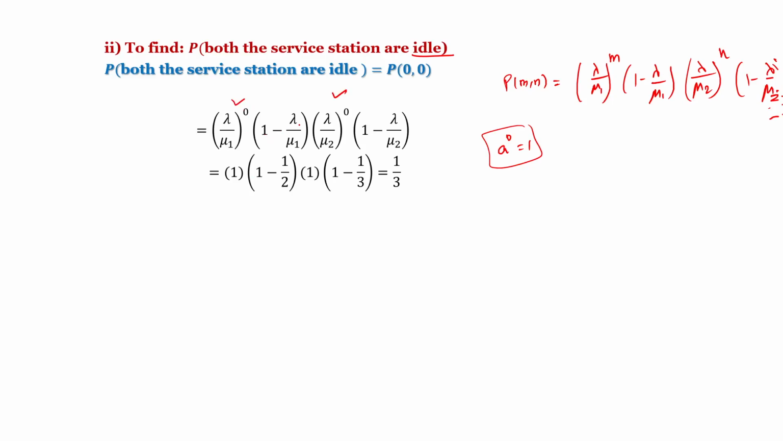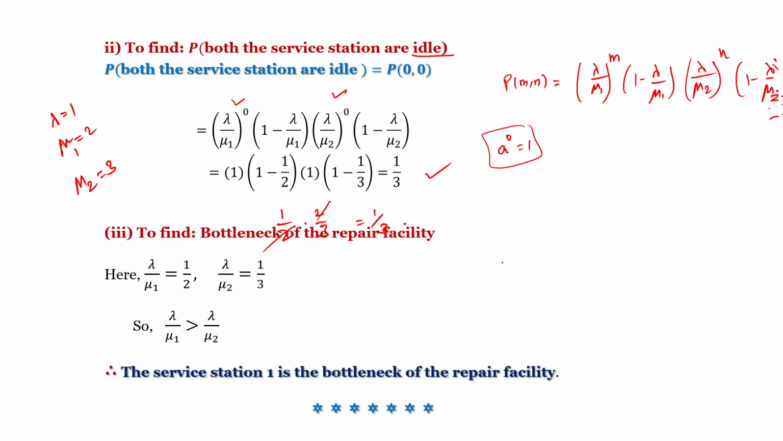Given lambda equal to 1, mu1 equal to 2, mu2 equal to 3. So (1 minus 1 by 2) into (1 minus 1 by 3). It is equal to 1 by 2 into 2 by 3. The 2 cancels, so it is equal to 1 by 3. The probability is 1 by 3.